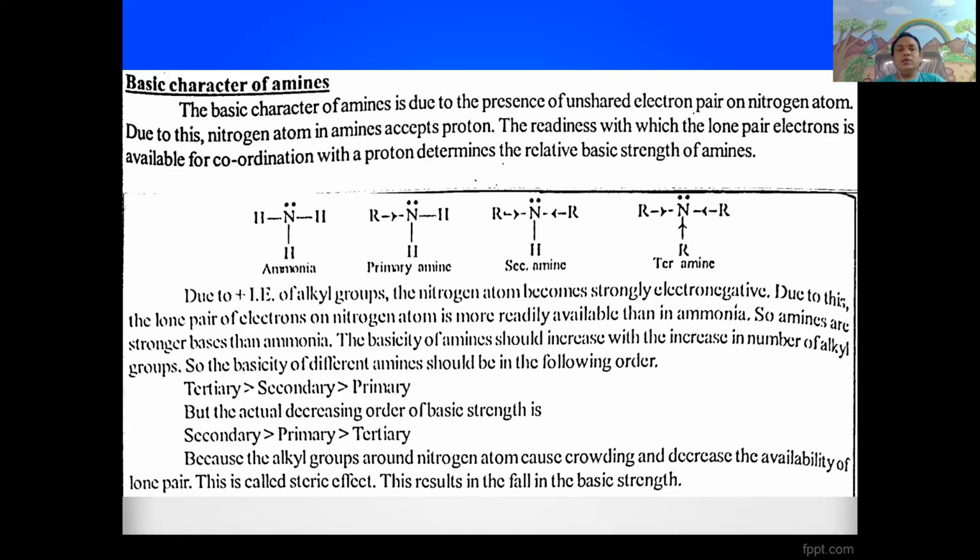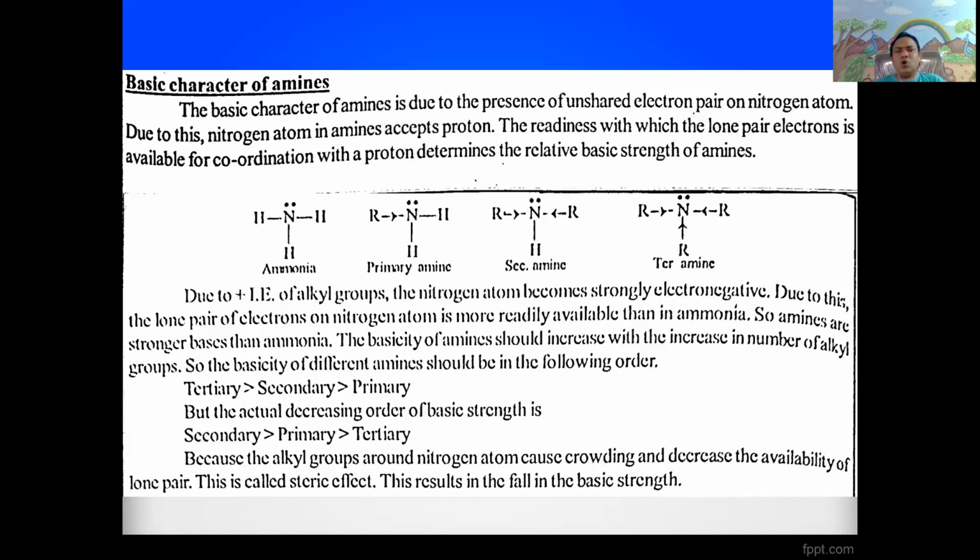Generally, compared with ammonia, nitrogen is bonded with three hydrogen atoms. But in amines, whether primary, secondary or tertiary, due to the plus inductive effect of alkyl groups, they have a tendency to donate pair of electrons to the more electronegative nitrogen atom.